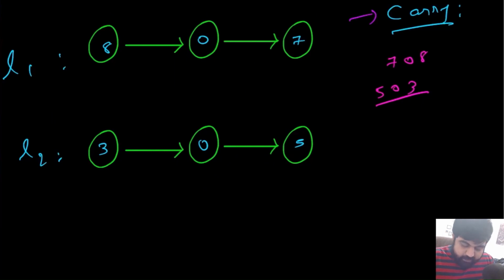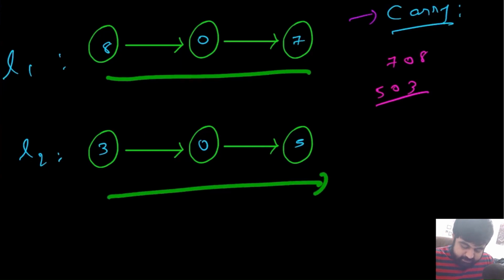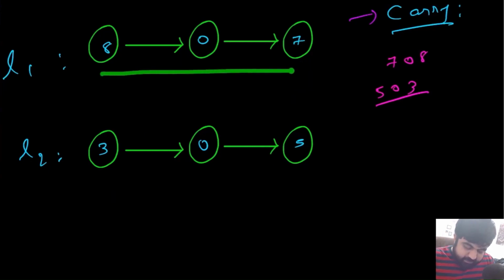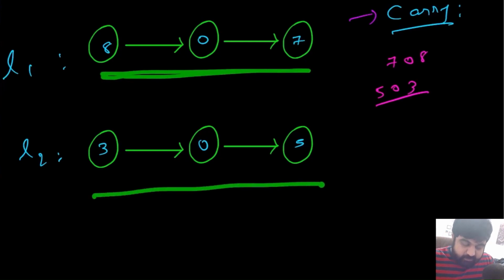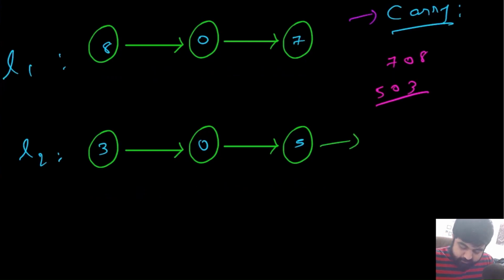Second thing we need to iterate over is until the possibility of whether we run out of both of these linked lists, because it could be possible that this linked list could be only of length 3 and this linked list could be of length 4. We might have an additional variable over here, something like 6, and this value is going to be by itself. So we are only going to be concerned about this value plus the carry in case we need to do it. But since this is not the case, we are not going to do it, but I'm just letting you know that these are the possibilities that could exist.